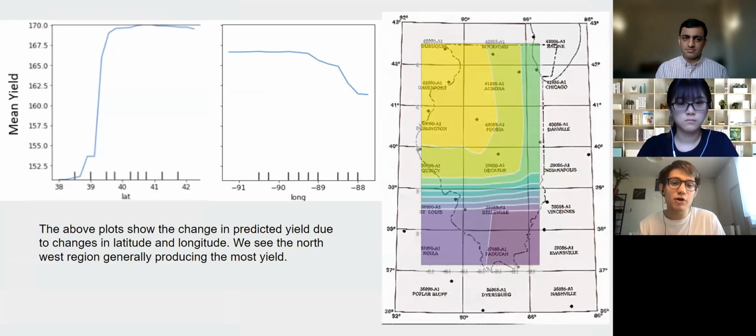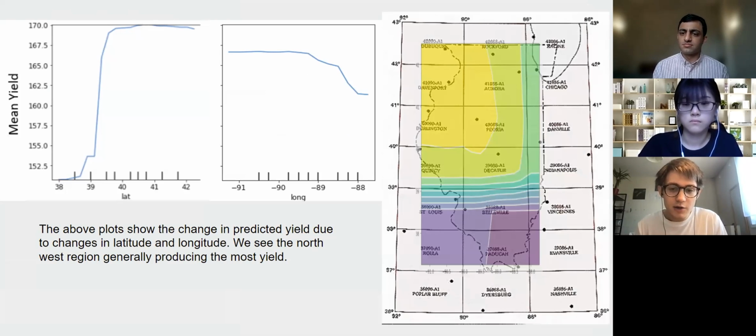The location at which you plant crops in Illinois was a huge predictor for yield, the biggest one. The overlay on the right summarizes it very nicely. Here, the lighter the color, the more yield we would generally predict in this part of Illinois. We see that the northwest region of Illinois is the area where we'd expect the most yield. Although this hasn't been statistically verified yet, I believe that latitude and longitude encode soil moisture data for Illinois. The reason is that the south part of Illinois has rivers flowing next to it, which would give soil that's too moist for corn and soya to grow successfully. Next slide, please.